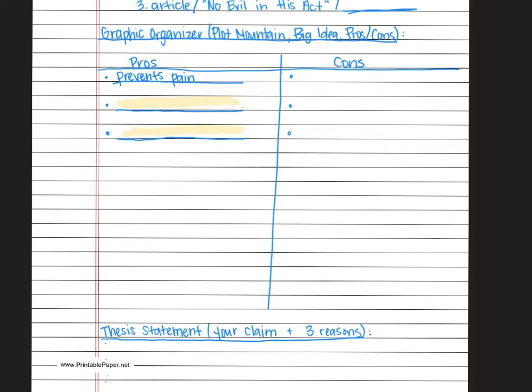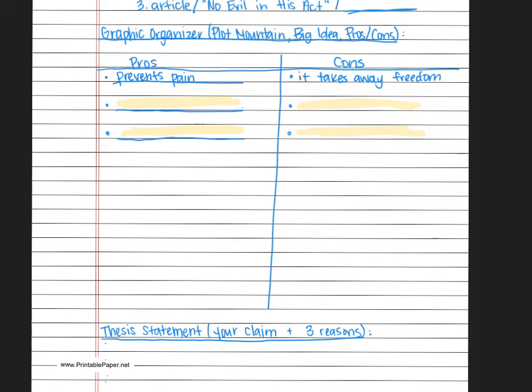For the cons section, why would it be something that people don't agree with? Why would mercy killing not be justified? So an example might be it takes away the freedom of choice, or it takes away freedom. What is important to remember is that you need 3 reasons for each side, and that you also need to make sure these 3 reasons are different. If they all sound the same, it's going to be really difficult to write your essay because you need to have a different topic for each paragraph.